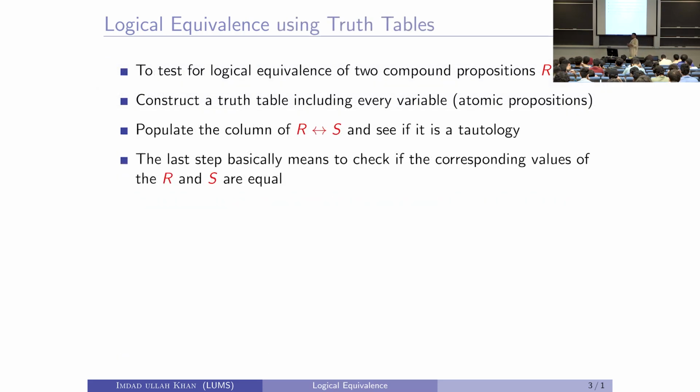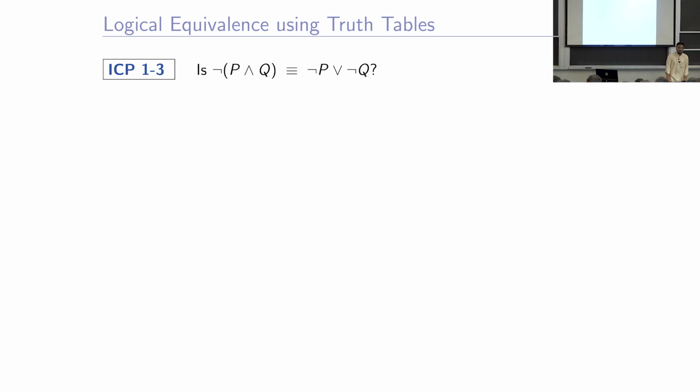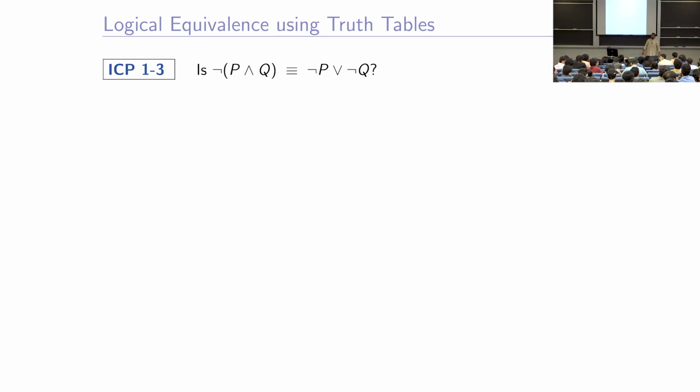So, to check whether two propositions are equivalent, we make the truth table of R depending on what are its atomic propositions, and we make a truth table of S depending on what are its atomic propositions. We take the if and only if between them. If it is a tautology, the last column is all true, then we say they are equivalent. So, here is an example: is the negation of P and Q logically equivalent to the negation of P or the negation of Q? If not P and Q, equal to not P or not Q.